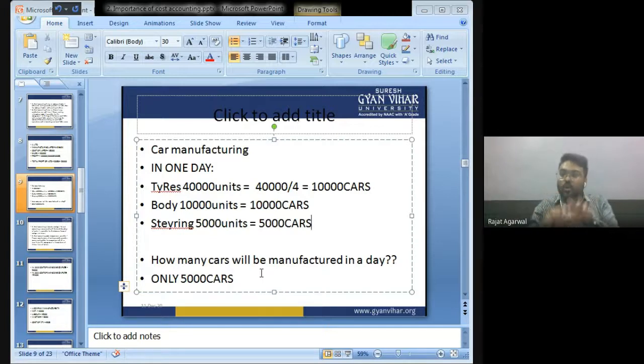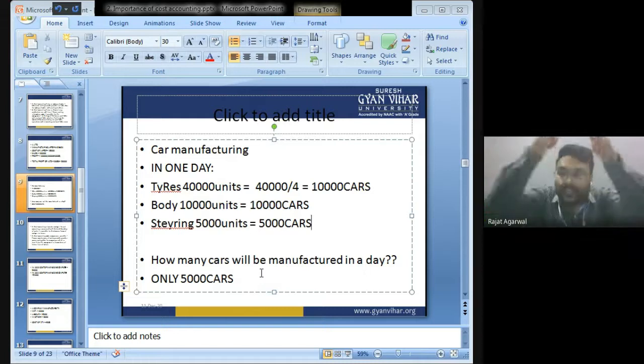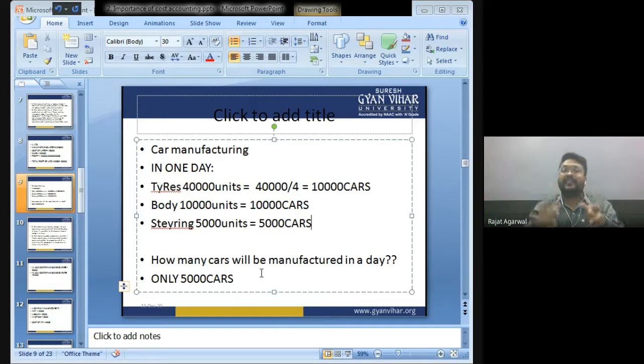So bachcho, through costing we bifurcated the departments: tire, body and steering. Now management gets to know that because of the steering department we cannot manufacture 10,000 cars. So management will focus on the steering department only, and will install machines and increase the labor only in the steering department so that steering production can increase. If the steering production increases, the productivity of car will automatically increase.